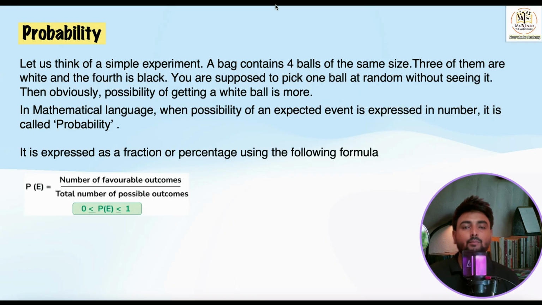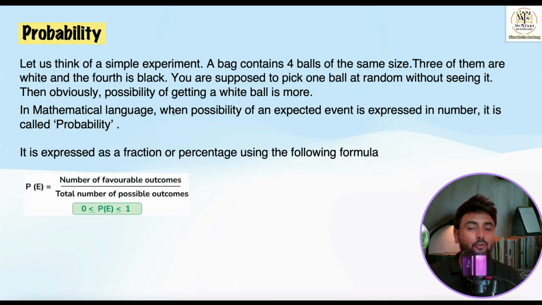Let's take an example, children. If I ask you, what is the probability of getting a vowel in the English alphabet? What will you do here? What is the formula for probability? You say it's the number of favorable outcomes upon total number of possible outcomes. What question did I ask you? I asked what is the probability of getting a vowel. So now you say how many vowels are there? A, E, I, O, U. There are 5 vowels, so favorable outcomes here are 5.